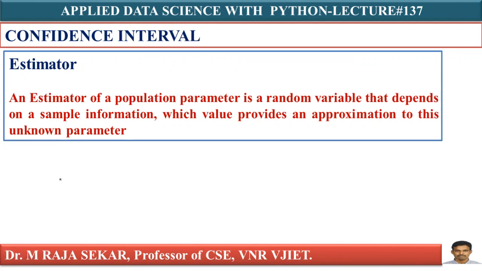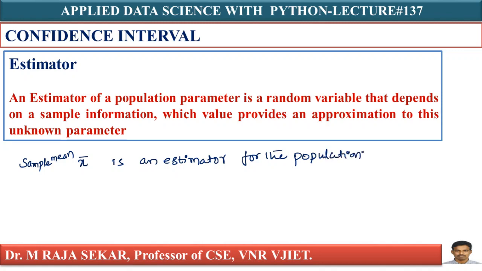For example, sample mean x bar is an estimator. The notation x bar means this one is the sample mean. Which one will it estimate? It is an estimator for the population mean.